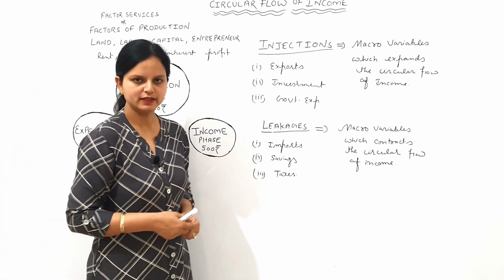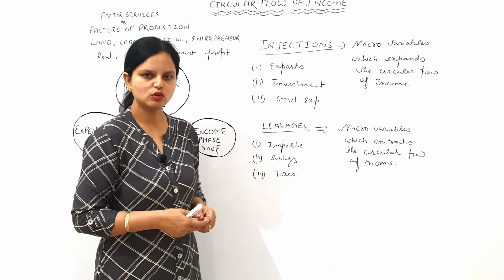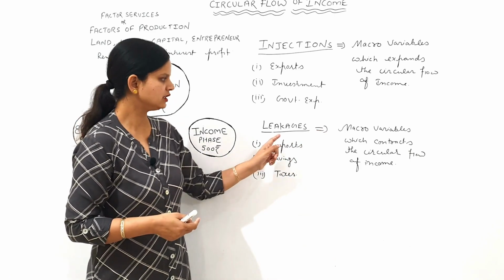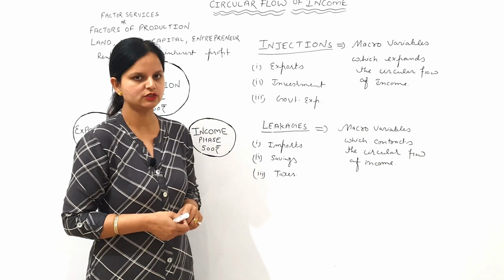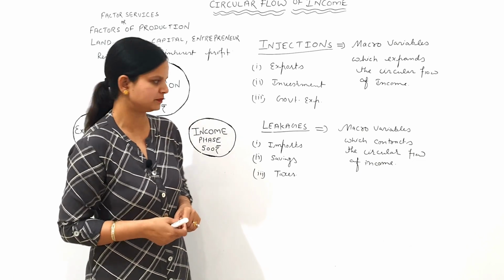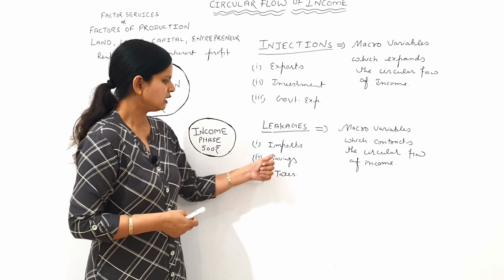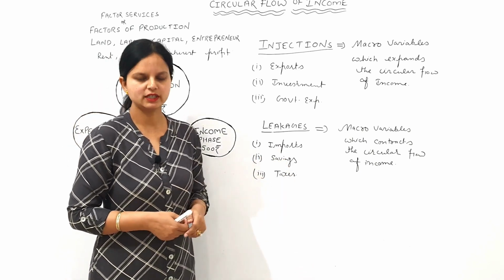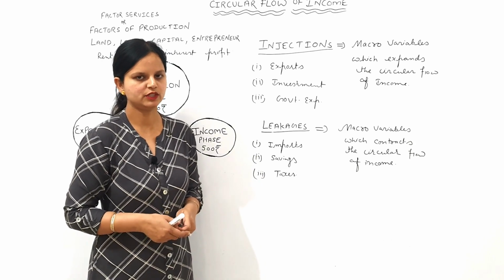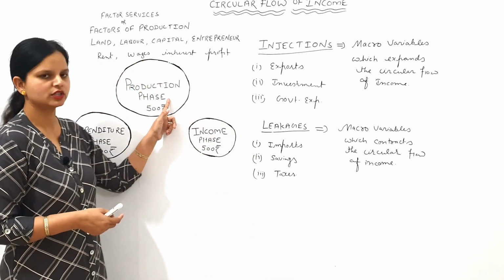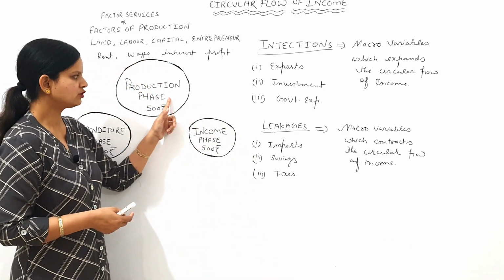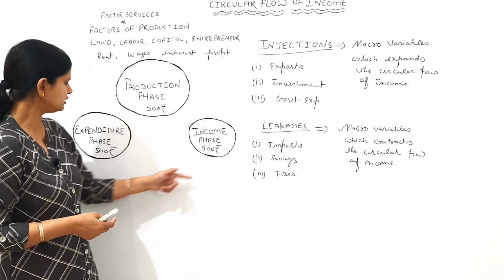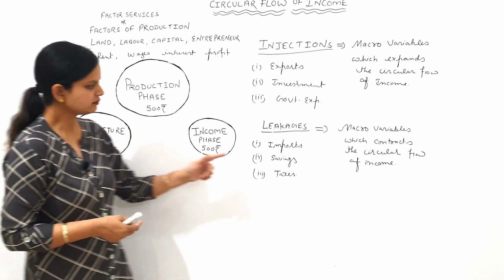Now we come to the leakages. Leakages are those macro variables which contract the circular flow of income. These are of three types: imports, savings and taxes. When imports increase in the Indian economy, it means less domestic production in the Indian economy. Less domestic production means less income generation. Less income generation means less expenditure.